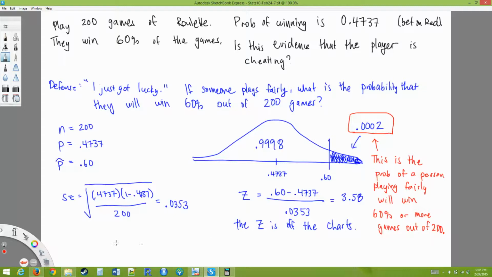Okay, so yes, it is technically possible for someone to win this much by chance.